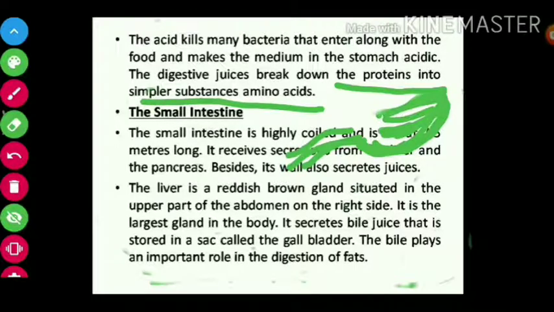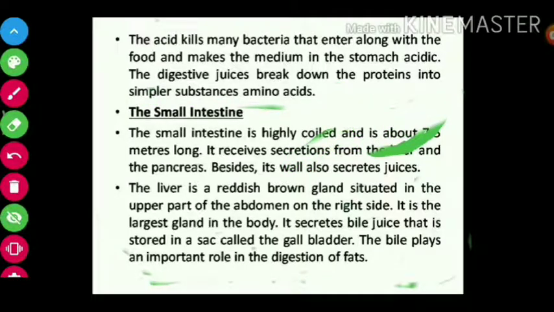We have already studied that in the mouth, digestion of carbohydrate or starch takes place, and starch is converted into glucose. In the stomach, protein is converted into amino acids.